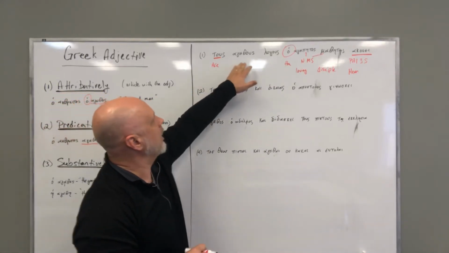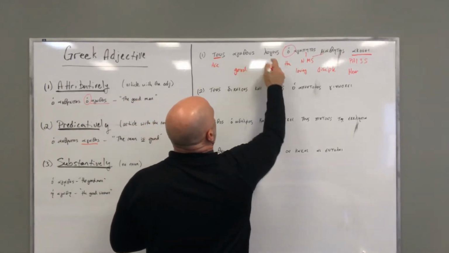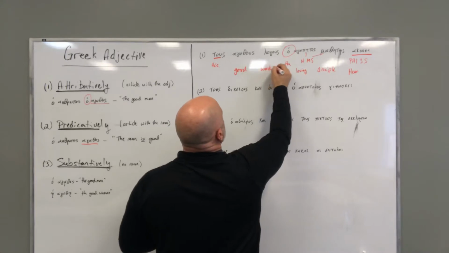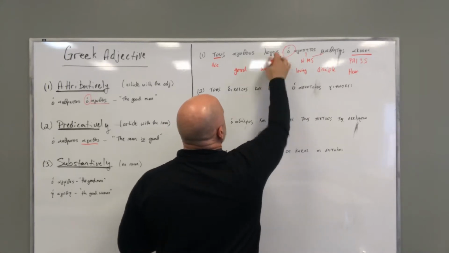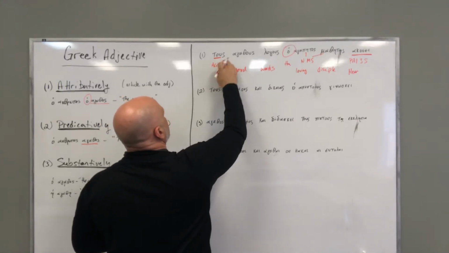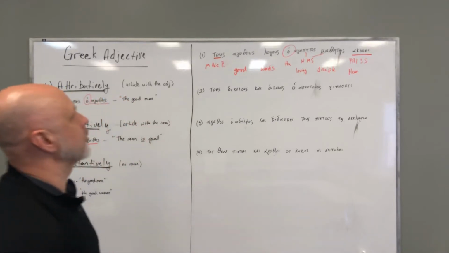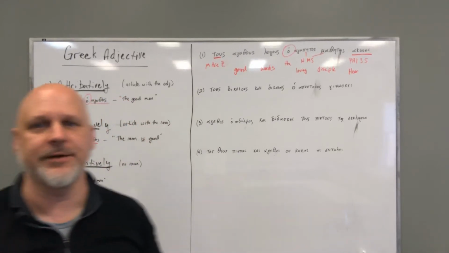So, agathous is good. Logous is words. In this case, this is plural accusative. Masculine accusative plural is what I have here.